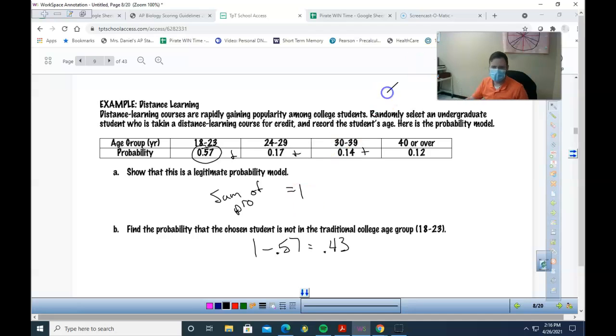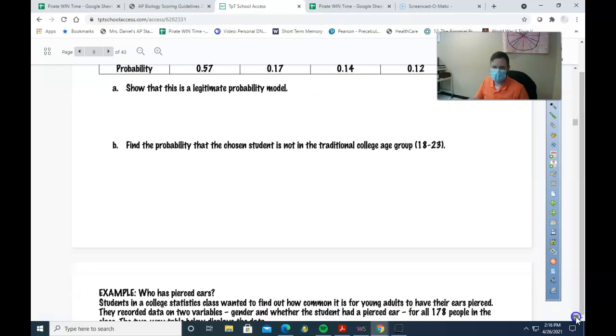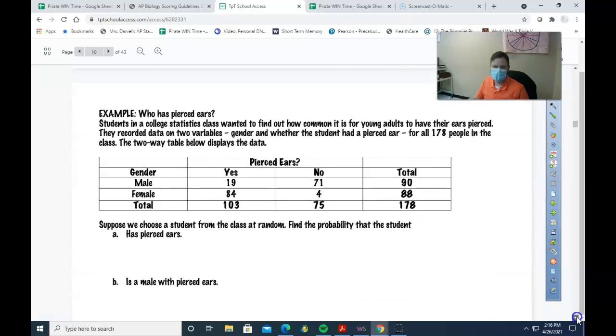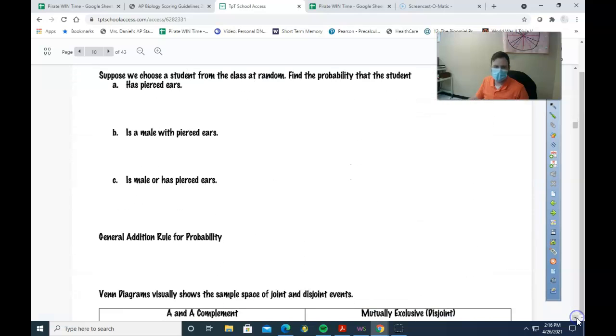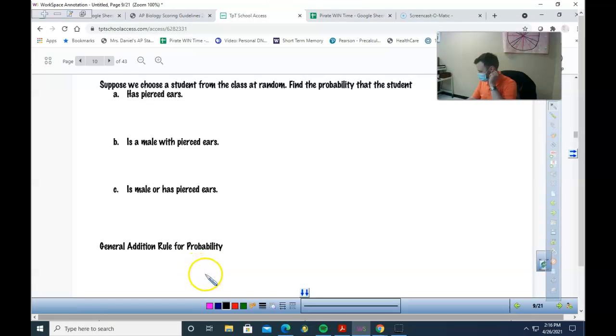Yeah. I think I want you all... I'm actually going to go in reverse order. I'm going to give you, on this page, the general addition rule, and then I want you to do A, B, and C, together on your own.